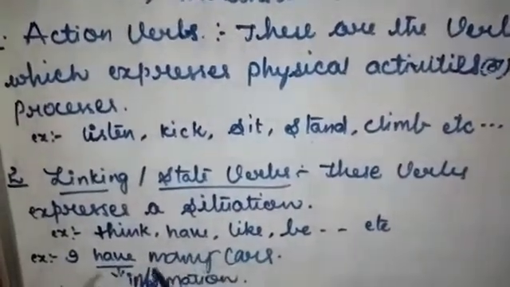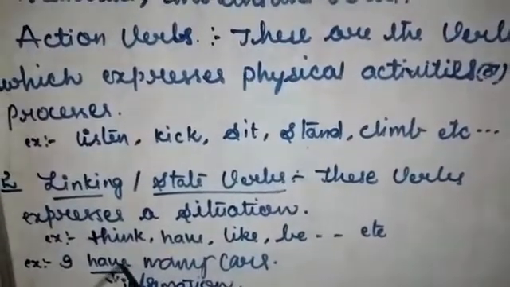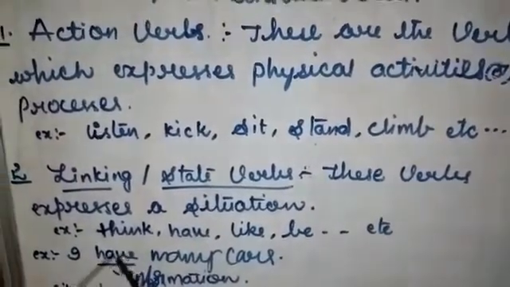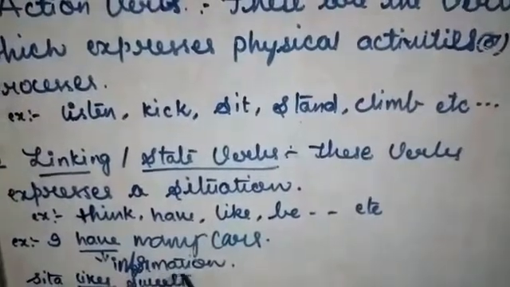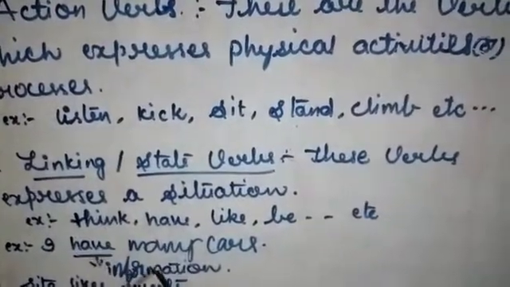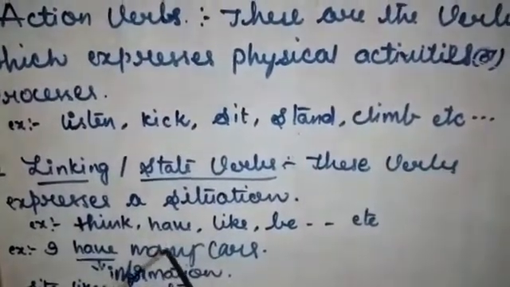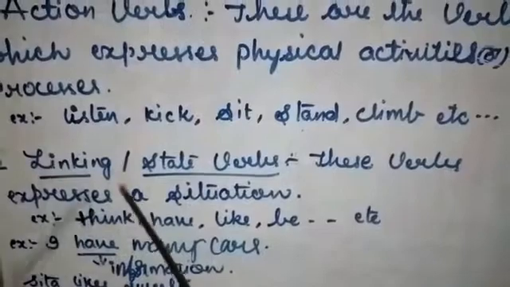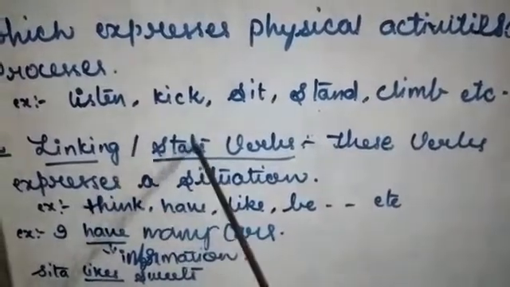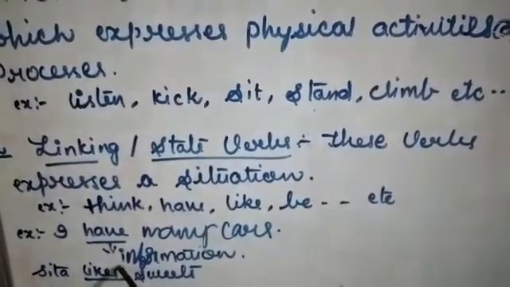For example, we'll see that. I have many cars. In this, have is a linking or state verb because it doesn't have any physical activity or process. It is giving simply information about me. So the word which is giving us information is called a linking or state verb. These don't have any physical activities or processes. Another example, Sita likes sweets. Here likes is also a linking or state verb. It will not come under action words because it doesn't have any physical activity.